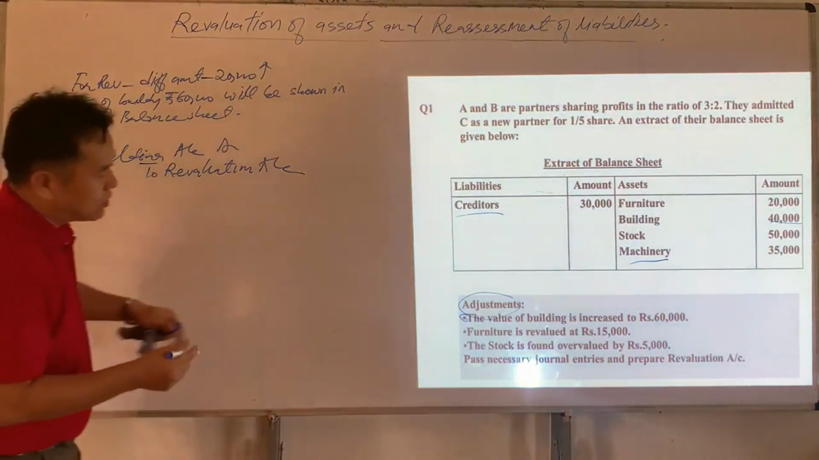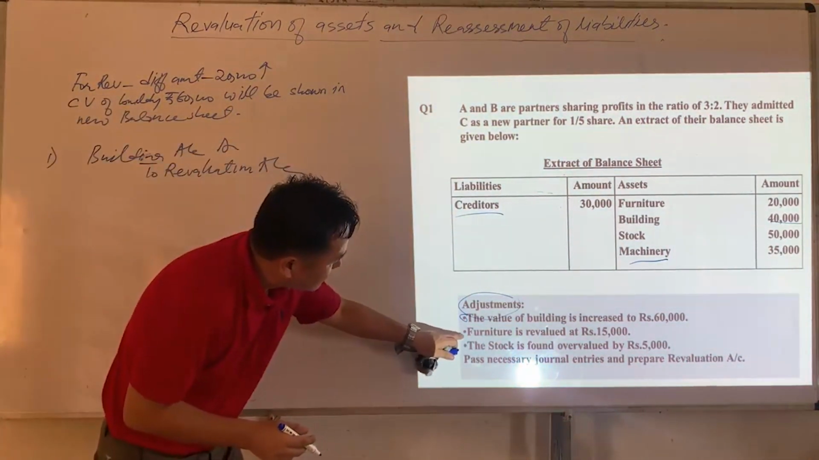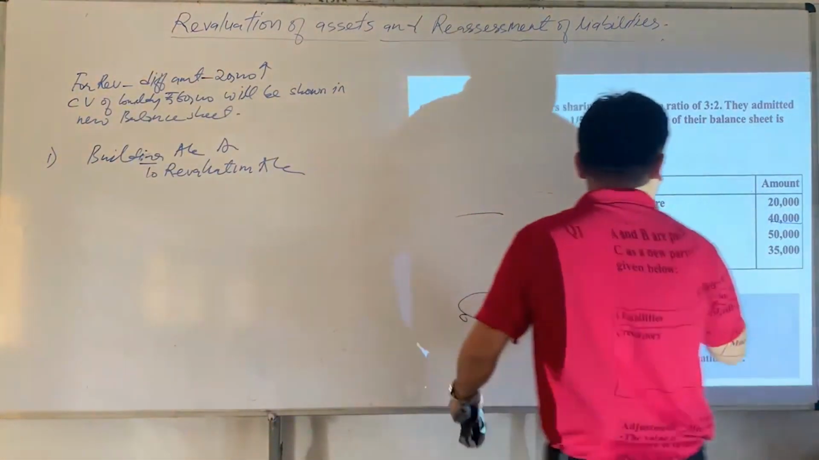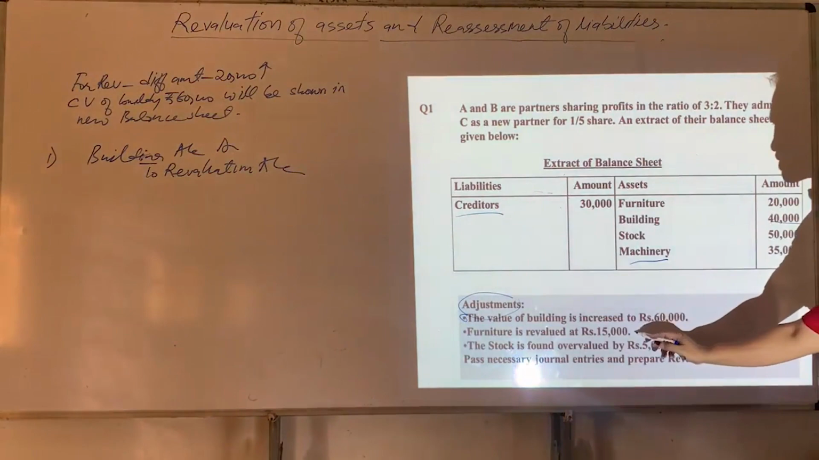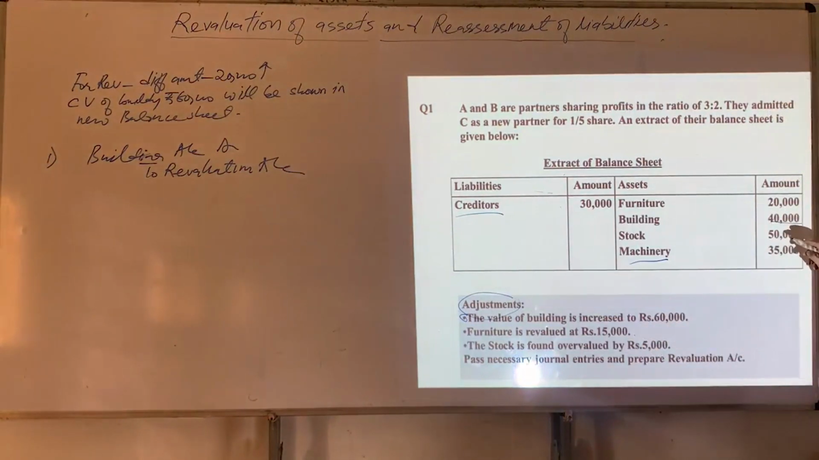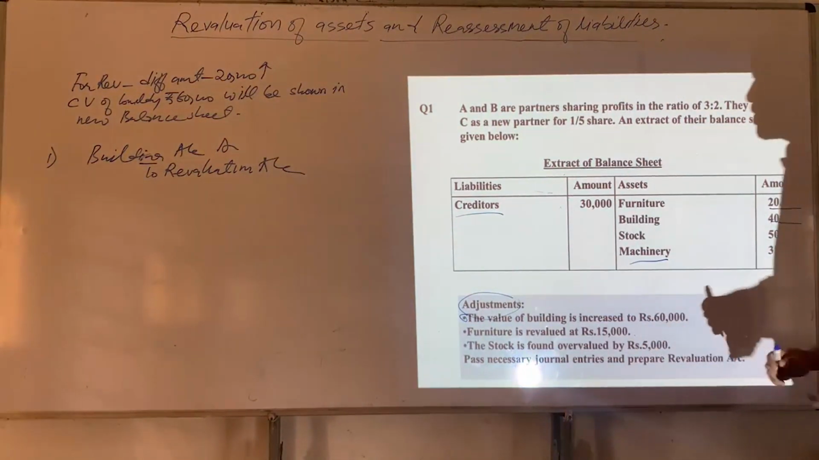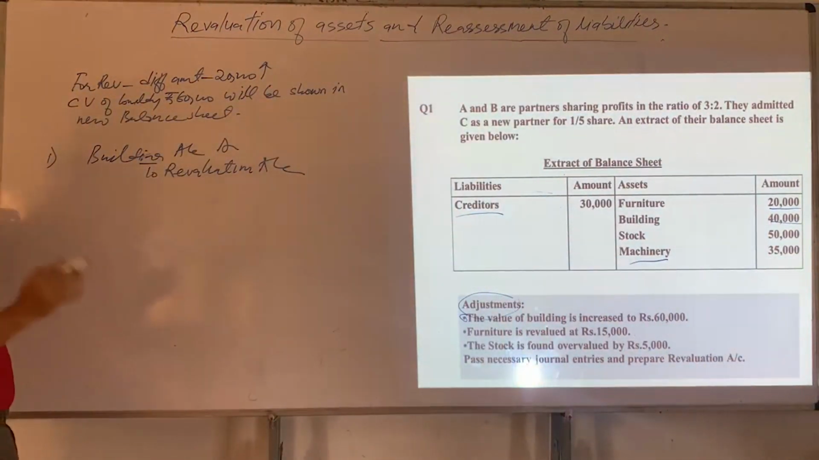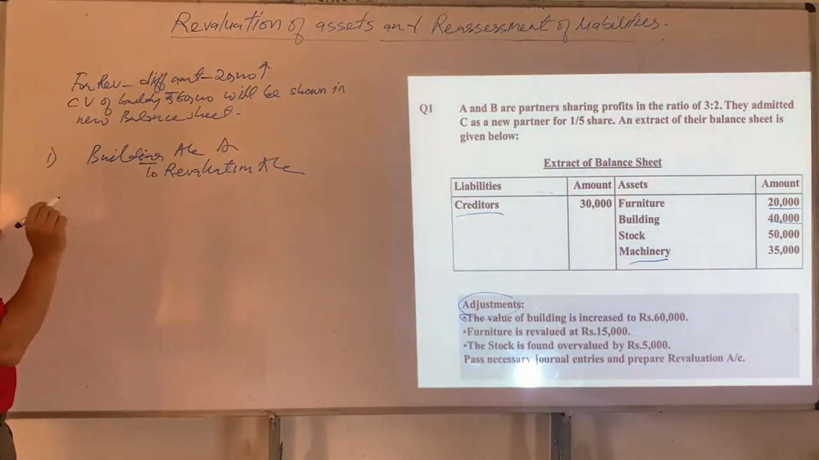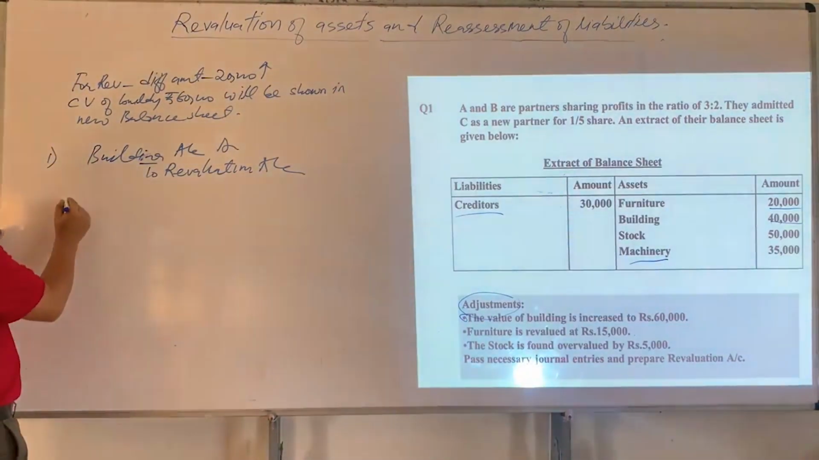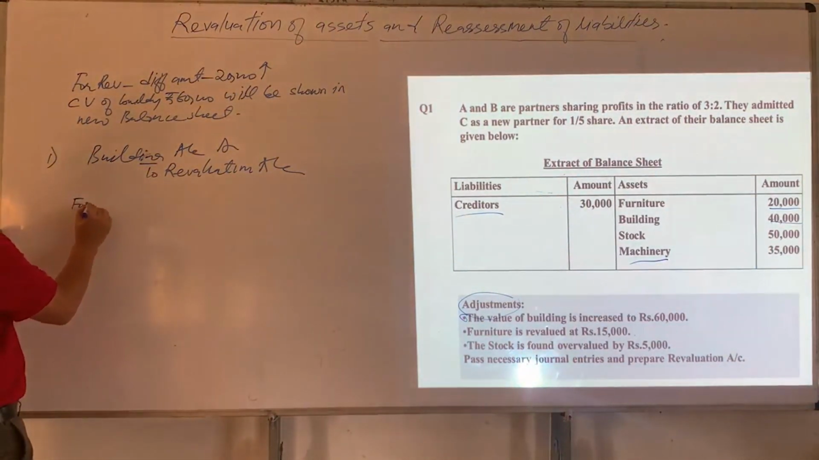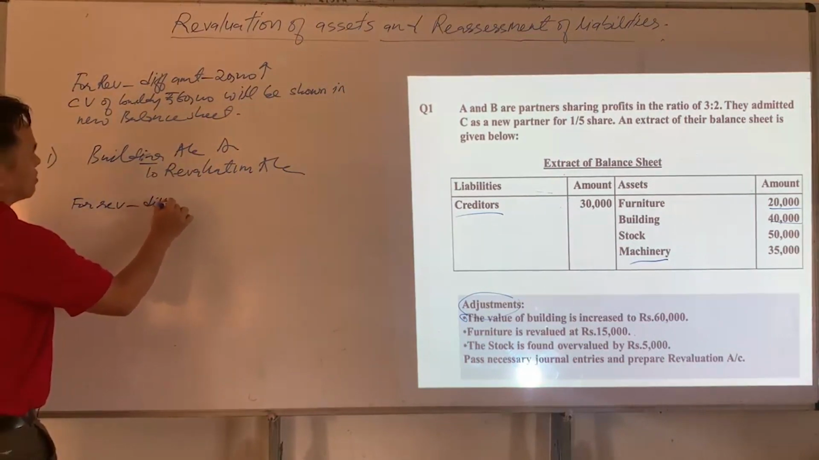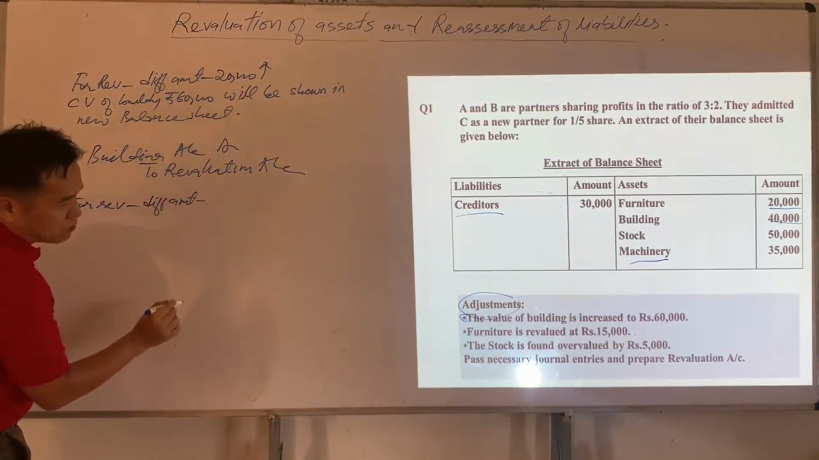Okay. Now we'll do the second adjustment. Furniture is revalued at rupees 15,000. So this is the current value of furniture, and what is the book value of furniture? Book value of furniture is 20,000. So what is the difference amount? Like I said before, for revaluation we should take the difference amount. So what is the difference amount?